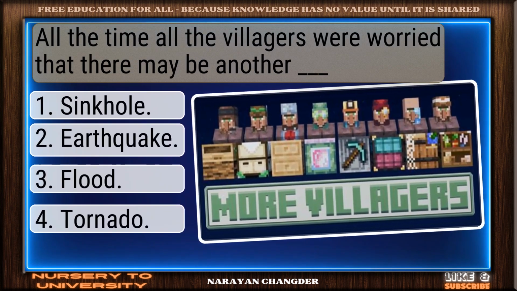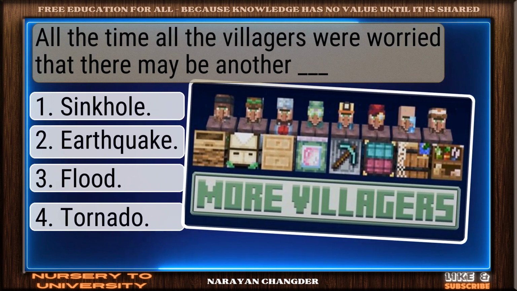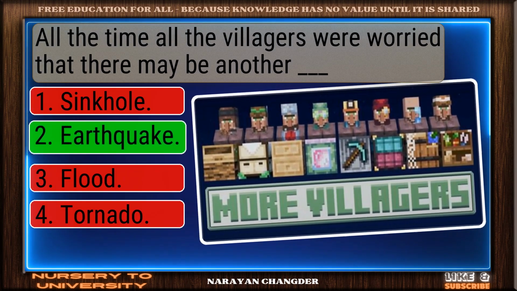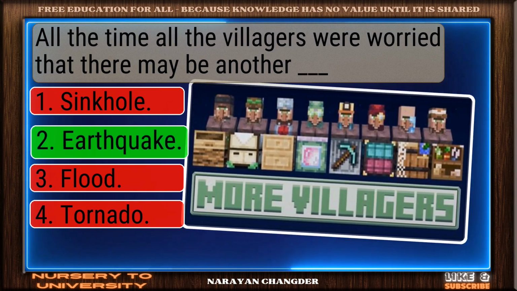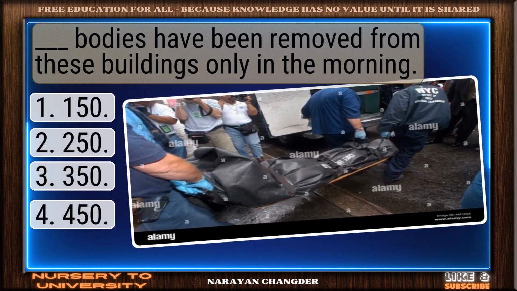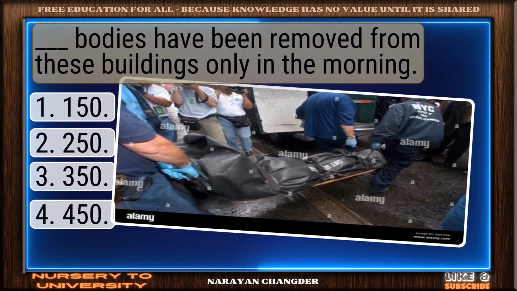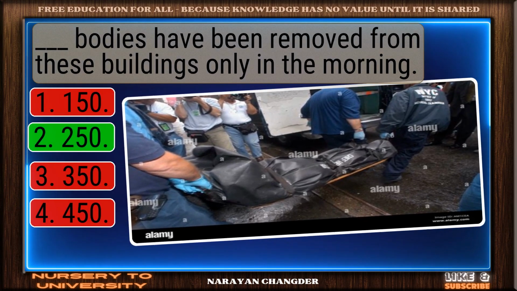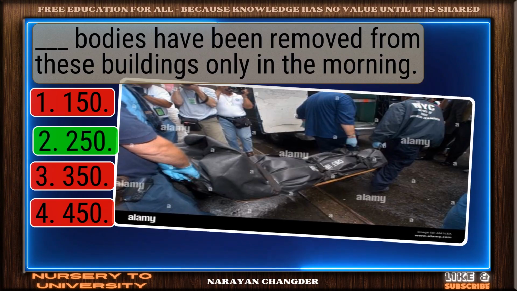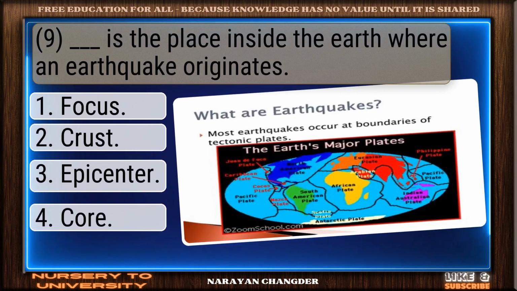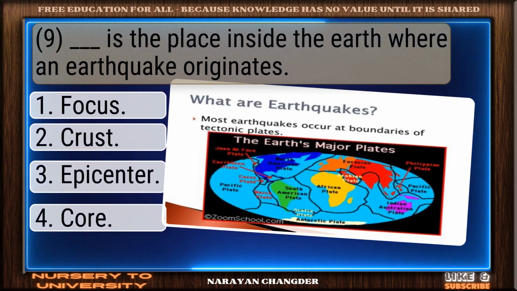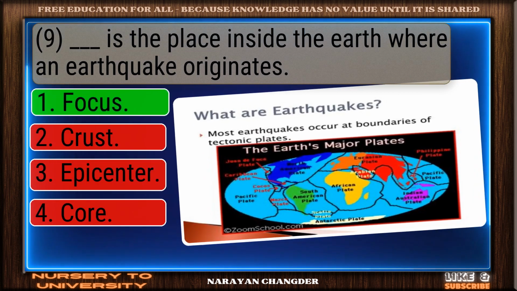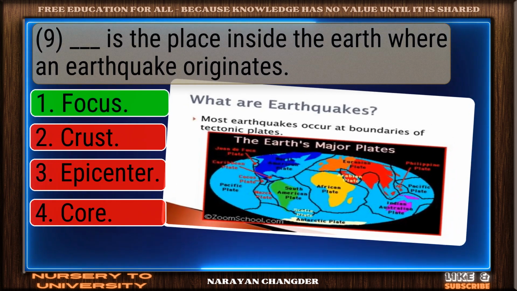All the time, all the villagers were worried that there may be another dash. Smart pick. Earthquake is the correct choice. Dash bodies have been removed from these buildings only in the morning. Good thinking. 250 is the right answer. Dash is the place inside the earth where an earthquake originates. Perfect. Focus is the correct choice.